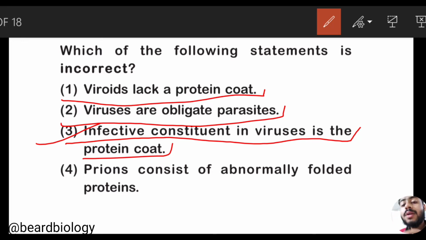So now you can see here that to answer this question, I must read these options very carefully. Without reading the question and understanding the options, without understanding the statements, I cannot say which is correct or incorrect.